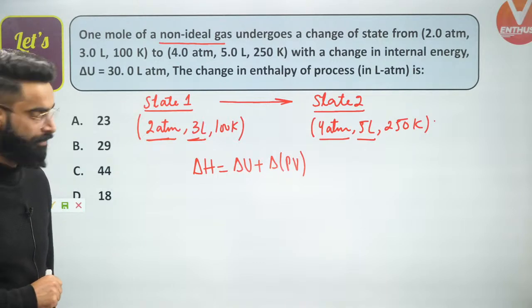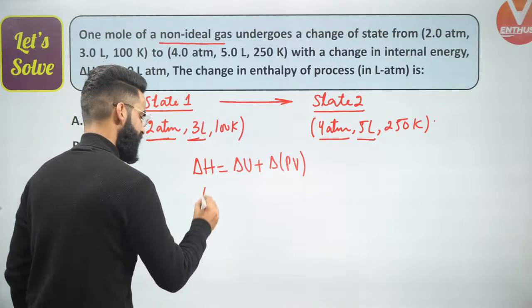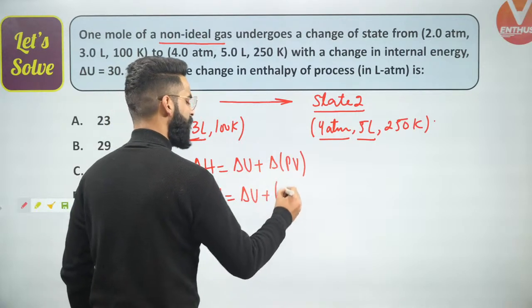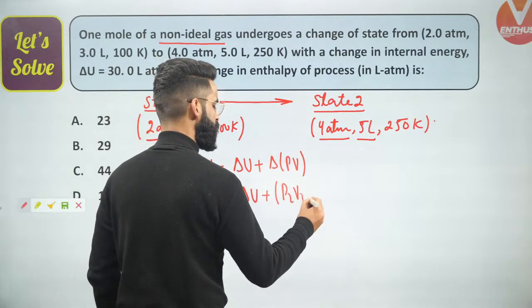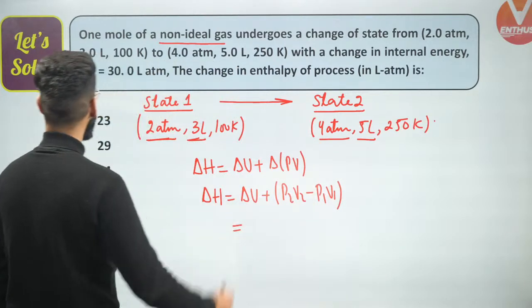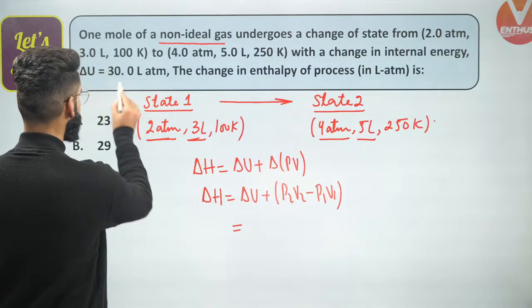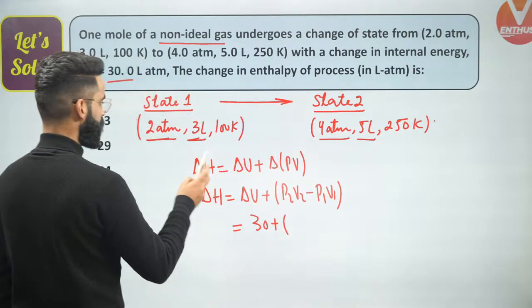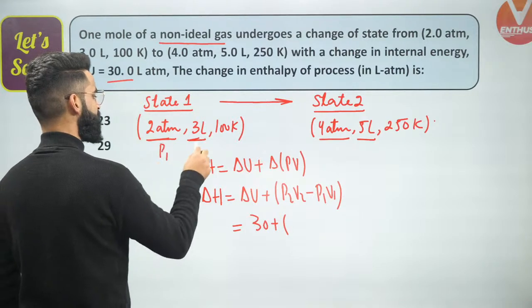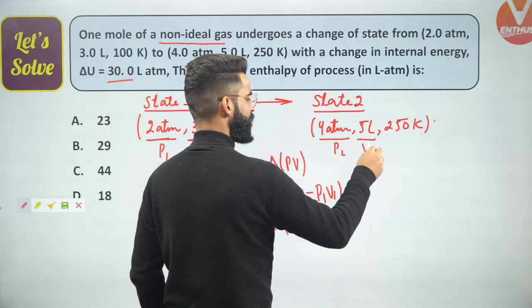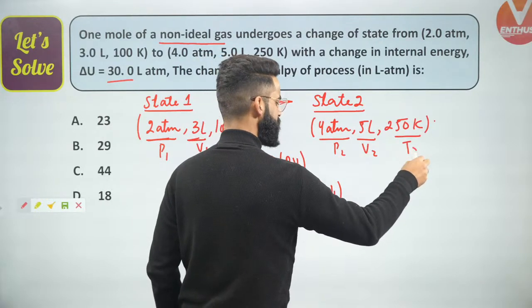Delta H is equal to delta U plus delta of PV, which is simply P2 V2 minus P1 V1. We are given the value of delta U, that is 30 liter atm, plus P2 V2. This is the value of P1, V1, T1, and this is P2, V2, T2.